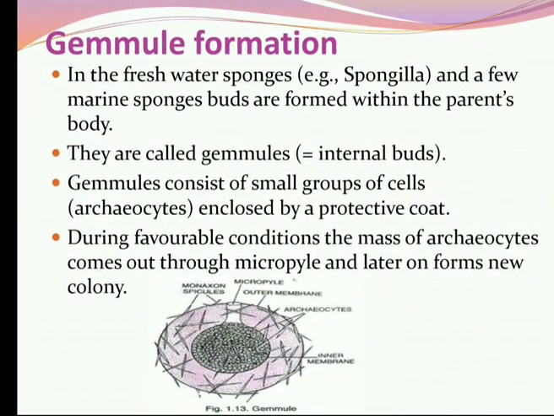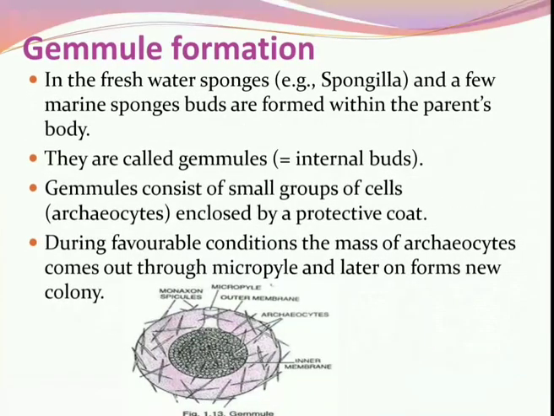So once again I will repeat what a gemule is. In freshwater sponges or in a few marine sponges, gemules are formed. Gemules are a group of cells enclosed in a protecting covering. When the condition becomes favorable, these cells, archeocytes, come out through the micropyle and grow as a new individual and develop new colonies. These are called gemules.